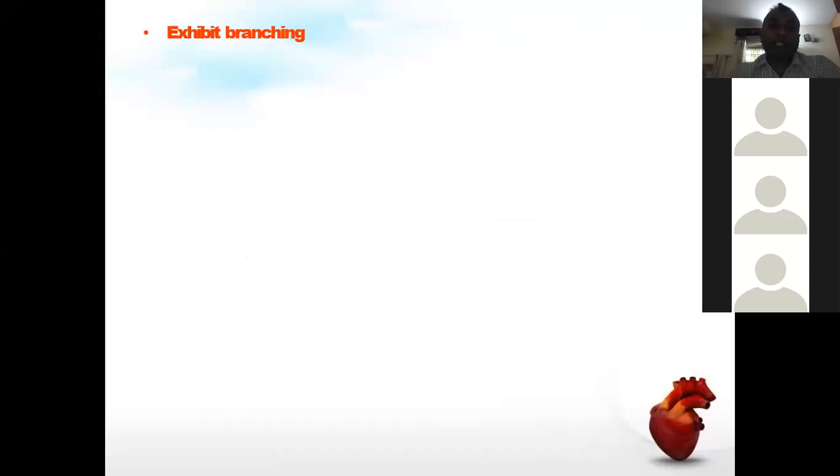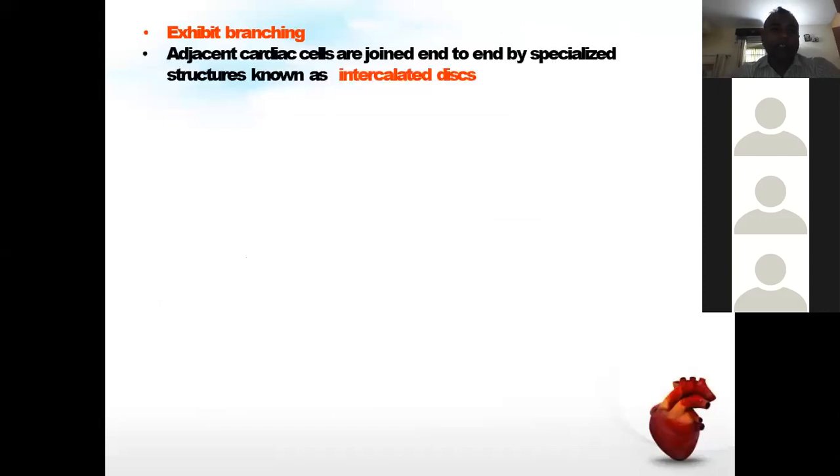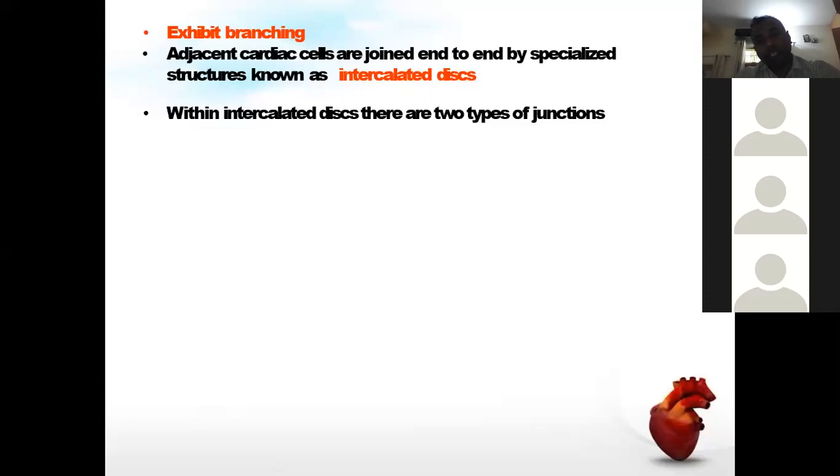The cardiac muscles have branches. Adjacent cardiac cells are joined end to end by specialized structures. They are known as intercalated discs. इनमें end to end पे cardiac muscle में they are joined by specialized structures. They are called intercalated discs. Then these intercalated discs have two types of junctions. इनमें intercalated disc में भी दो तरह के जंक्शन होते हैं.